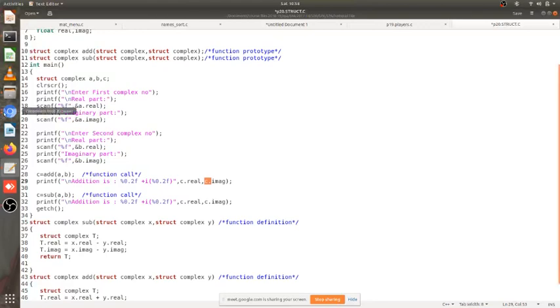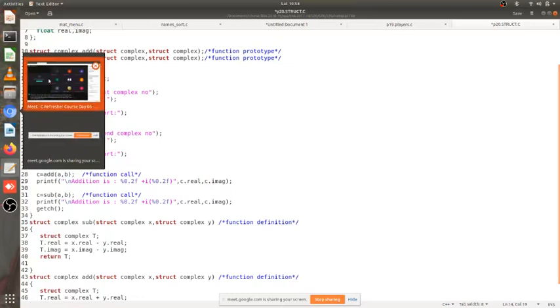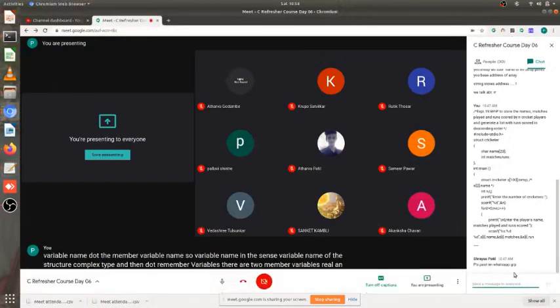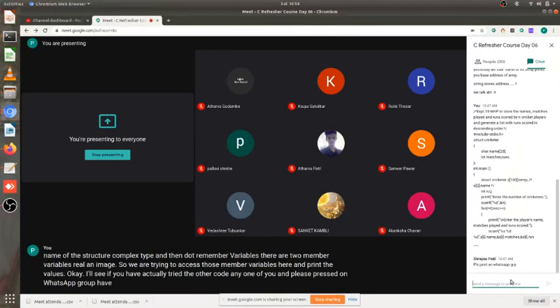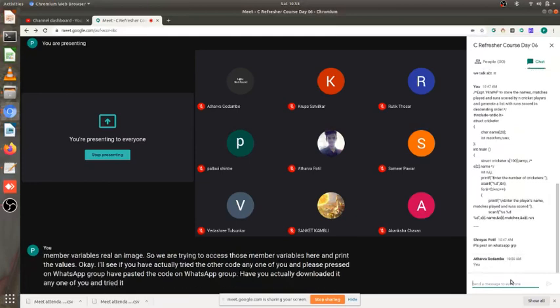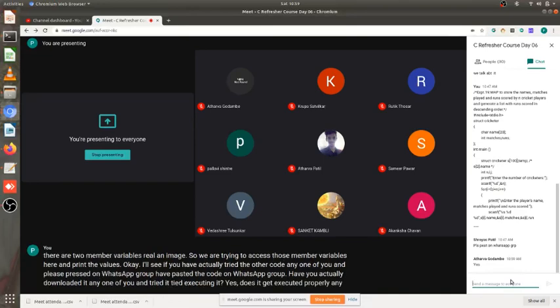I'll see if you have actually tried the other code, any one of you, and please paste on the WhatsApp group. I have pasted the code on the WhatsApp group. Have you actually downloaded it, any one of you, and tried executing it? Yes. Does it get executed properly? Any issue in running the code?